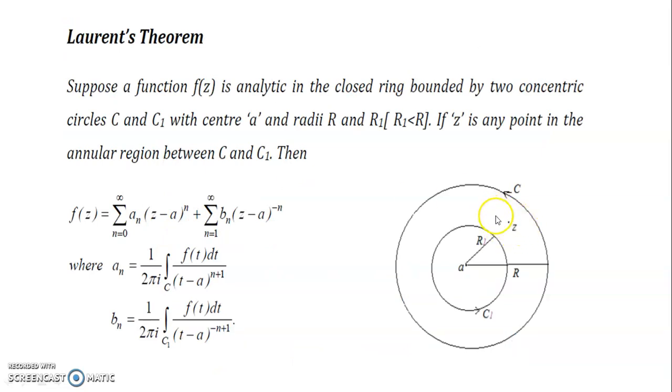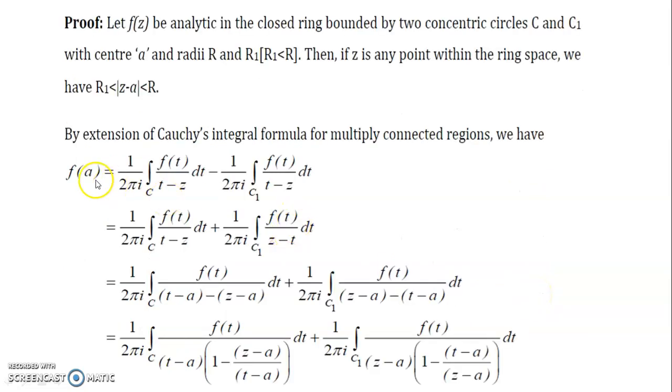We are expanding the function at z, any point which lies between these two circles, that is, the annular region. So now we can take 1 over 2 pi i, and keep in mind that if you take t minus z as z minus t, there is a minus sign, so it becomes a plus. So by writing t minus z as t minus a plus a minus z, we add and subtract a in the denominator.